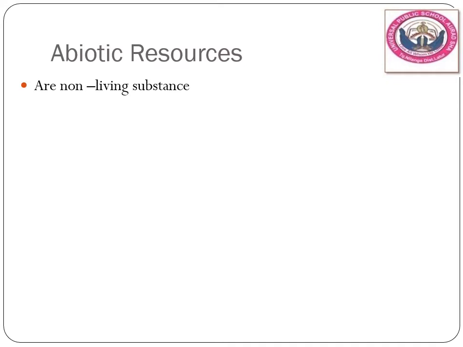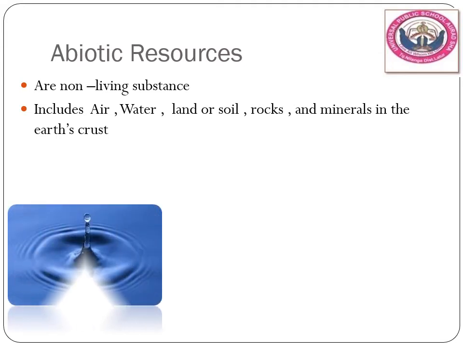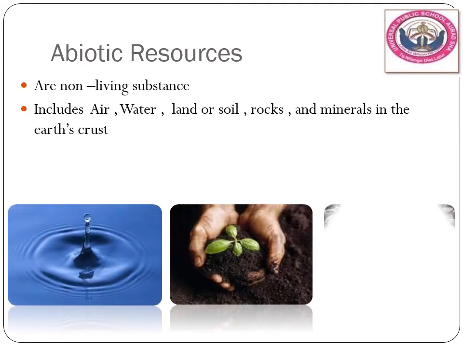Then next is abiotic. As the name itself implies, abiotic are non-living substances, जिसमें कोई जान नहीं है. It includes air, water, land or soil, rocks and minerals in the earth's crust. मतलब जिसको जान नहीं है, but then also they have the usability. They can be utilized like air, water, land, rocks, minerals which are available on the earth's crust.